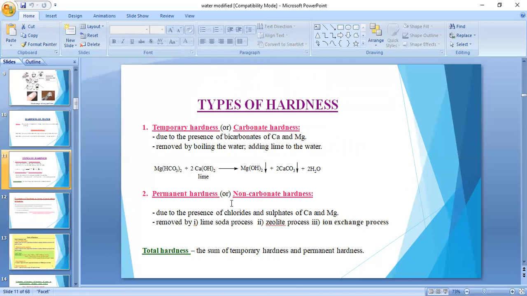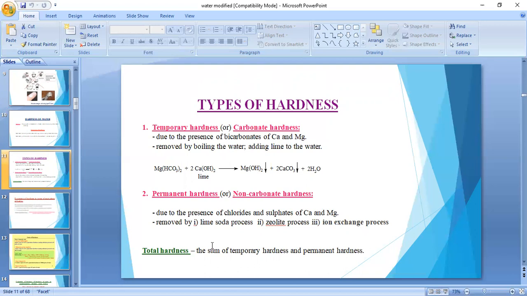It is due to the presence of chlorides and sulfates of calcium and magnesium. So which salts are responsible for permanent hardness? Calcium and magnesium chlorides and sulfates are responsible for permanent hardness, and because of the absence of carbonates it is also called non-carbonate hardness.